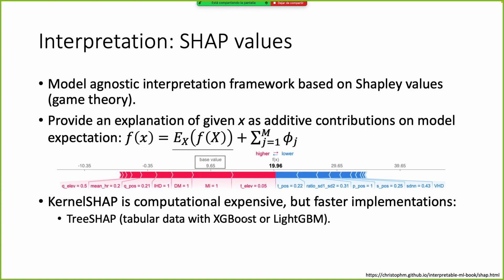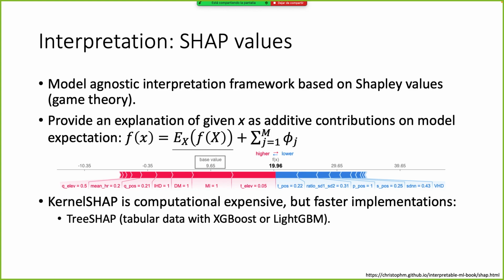SHAP values provide us an explanation, given some feature values x, as an additive contribution to our model expectation. What that means is that the mean or the average of our predictions plus the contribution of the SHAP values for each of the feature values of a given x, meaning a given feature vector, is equal to the prediction of our model. And this is true for every single test sample in our prediction.